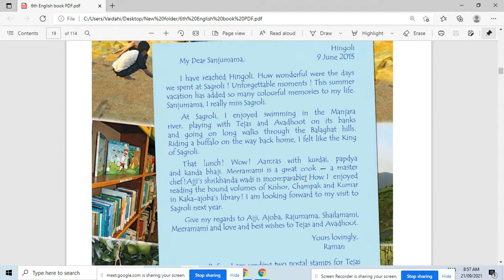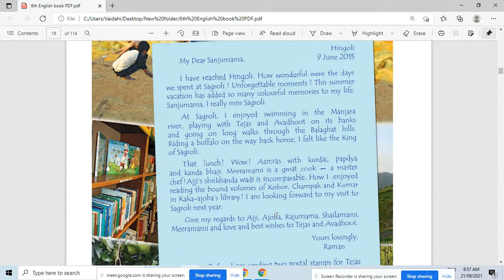So how I enjoyed reading the bound volumes of Kishore, Champak, and Kumar in Kaka Ajoba's library. There was a library at Sagroli, and the name of that library is Kaka Ajoba's. He enjoyed reading bound volumes of Kishore, Champak, and Kumar. Students, these are books published especially for children.